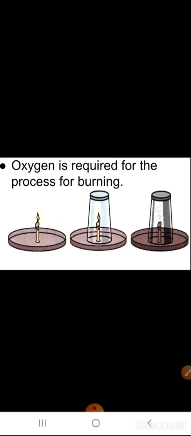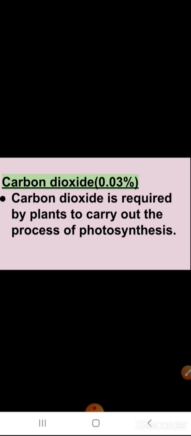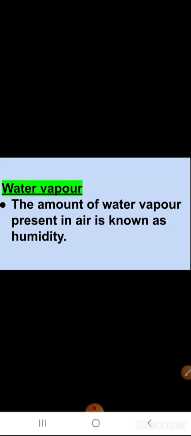Now we have also performed this activity, that oxygen is required for the process of burning. Means without the presence of oxygen, the process of burning will not occur. This we have studied. And carbon dioxide is present 0.03%, and it does not support burning. Carbon dioxide does not support burning, that's why it is used in fire extinguishers. And carbon dioxide is used by plants during the process of photosynthesis.